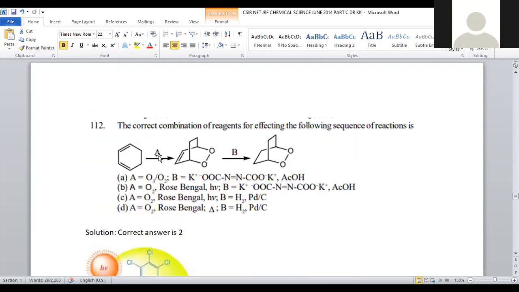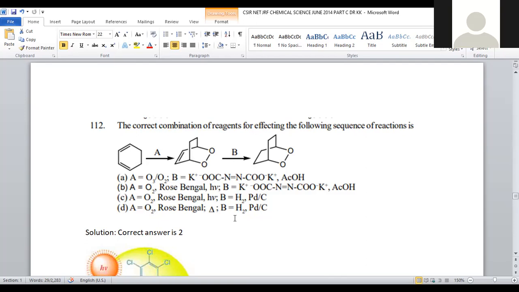So for that purpose, suitable reagent A will be oxygen in the presence of rose bengal. Even if oxygen is added but rose bengal is not there, what happens? That reaction will not be facilitated because we need the catalyst, right? Under photochemical conditions, we got the product through Diels-Alder reaction.